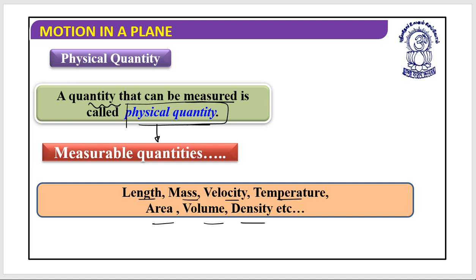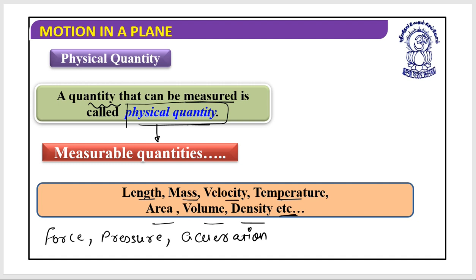What else? Yes, you can add to this: force, pressure, displacement, acceleration, and so on. All these quantities are known as physical quantities because they can be measured.